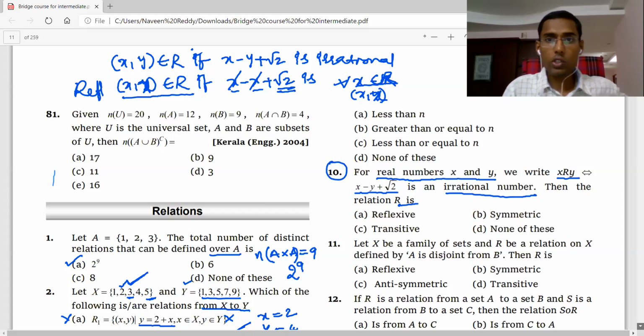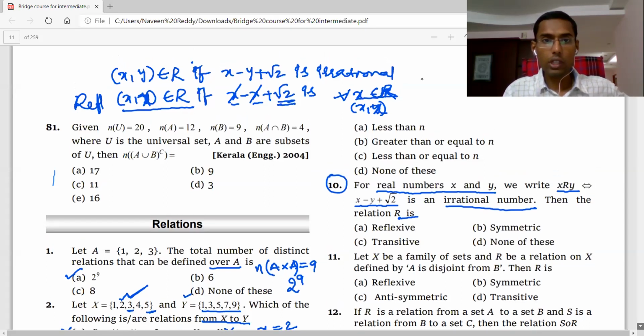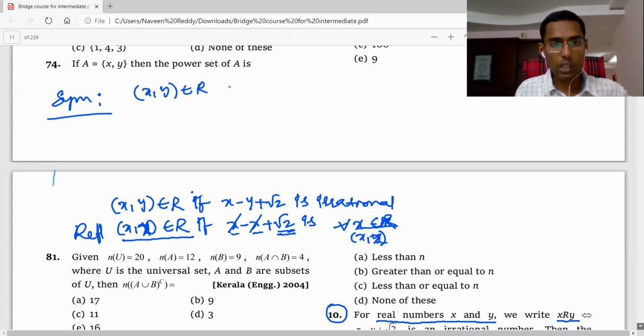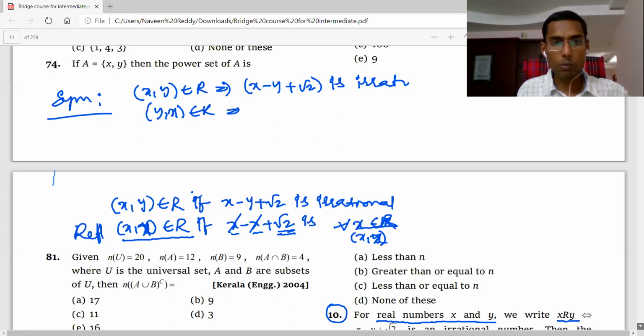Then next, whether it is transitive or not is a question now. I am explaining here: symmetric or not. So what is the symmetric condition? If x comma y belongs to our relation, then y comma x should belong to R. So x comma y means x minus y plus root 2 is irrational. Then y comma x should belong to R. What does that mean? Y minus x plus root 2 is irrational.